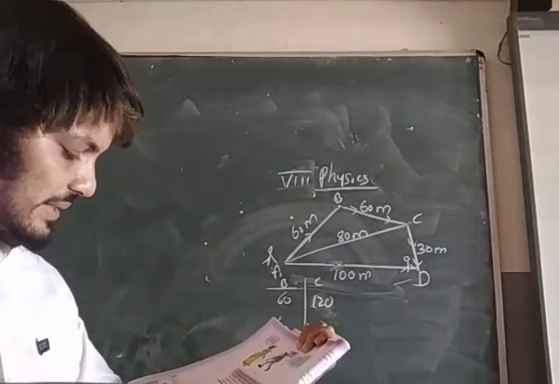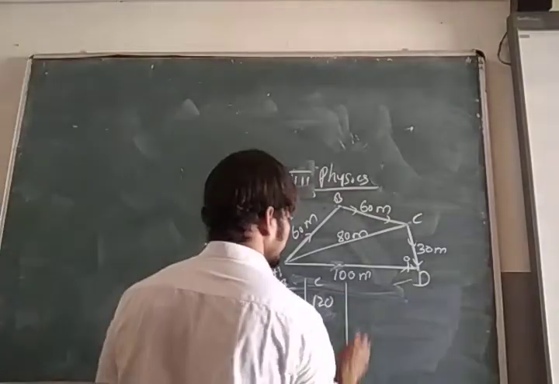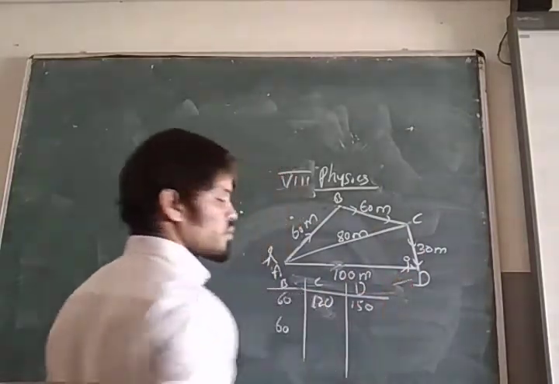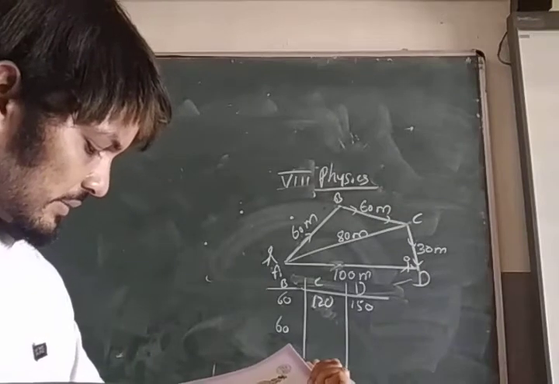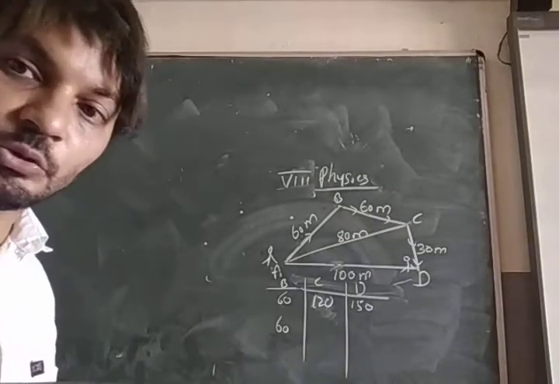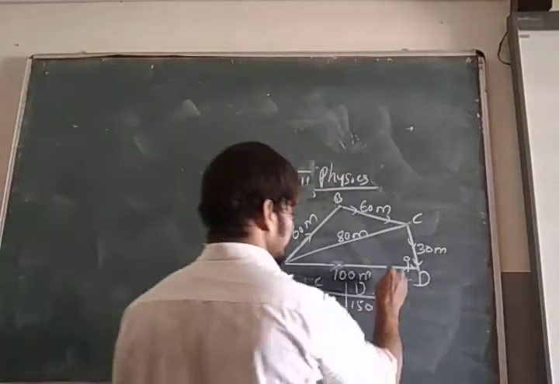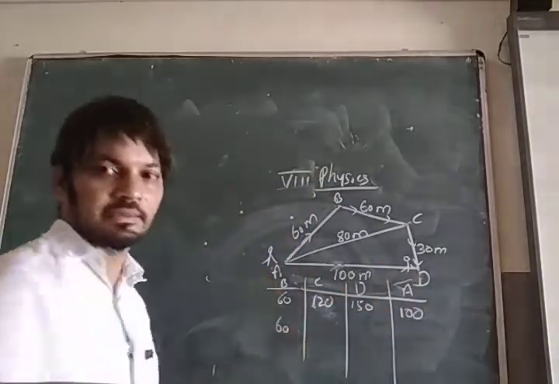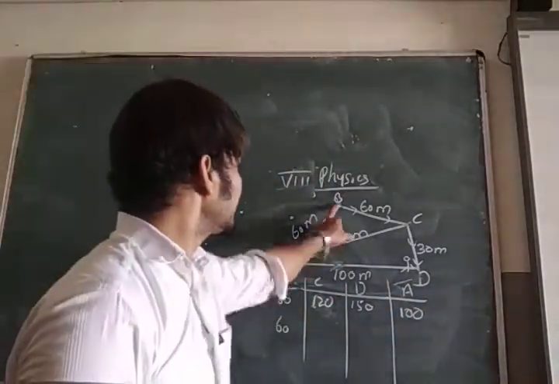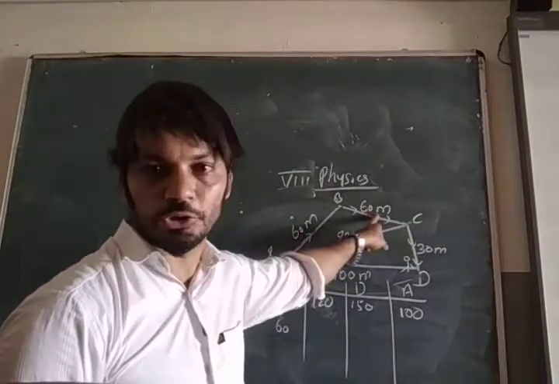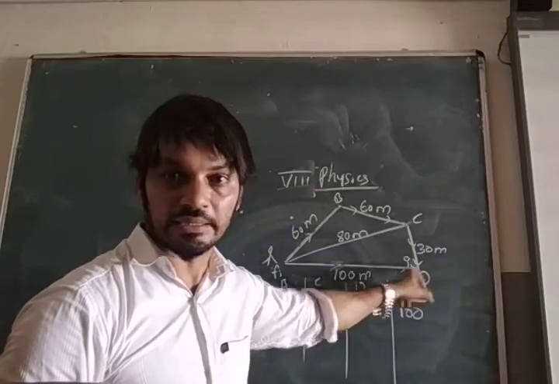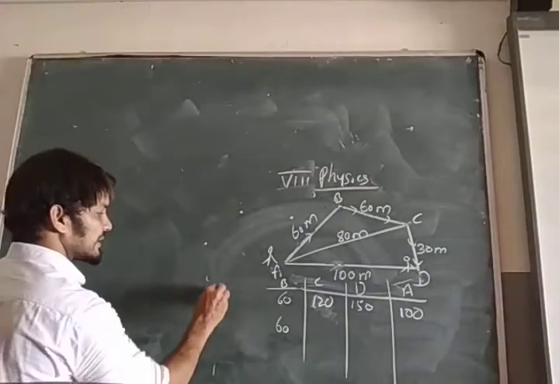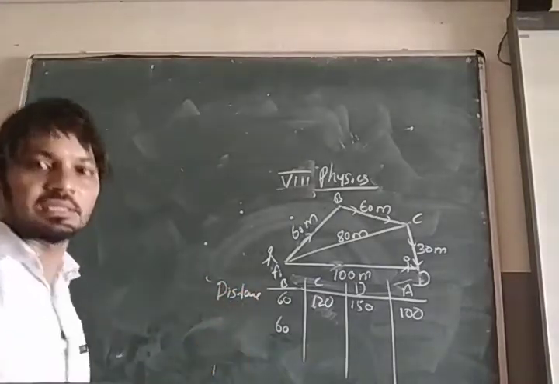While reaching D, 60 plus 60, 120, plus 30, 150. While returning to A, 100. Only returning, the total is not asked. Here, reaching B, 60; reaching C, 60 plus 60, 120; reaching D, 30, 150; and coming back, 100. We are talking about distance here. Now displacement.